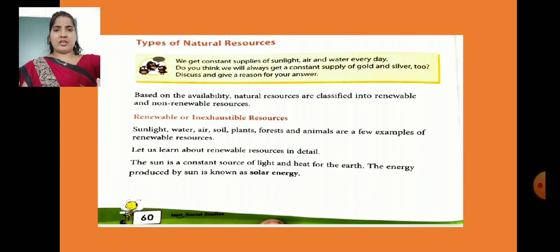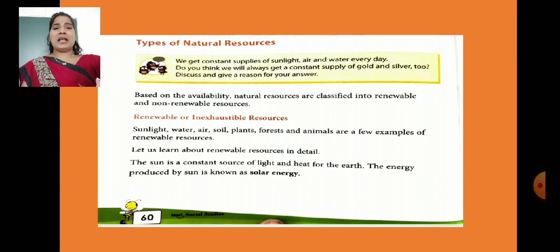Now what do you mean by renewable and non-renewable resources? So first we are going to study about renewable resources. They are also called inexhaustible. See, from the name only you will understand. Inexhaustible. Okay, so let's study about renewable or inexhaustible resources.